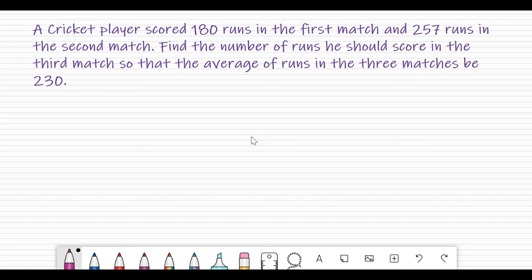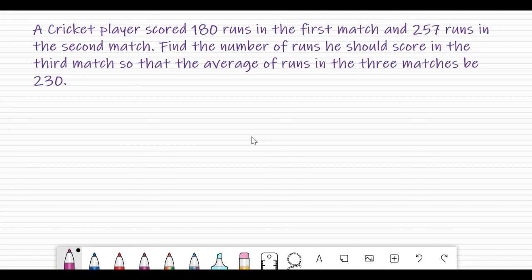It appears to be a very straightforward, simple question. You should have an idea about the concept of average. We get the average by dividing the total by the number of occurrences, whatever it may be. If it is your marks, if you are having 3 exams, you will take the sum of it and divide it by 3. That is 3 occurrences. So here there will be 3 occurrences. In fact, the third match is the third occurrence, but average is asked. Average is given and you are asked to find out what will be the third occurrence. So a kind of equation approach is required.